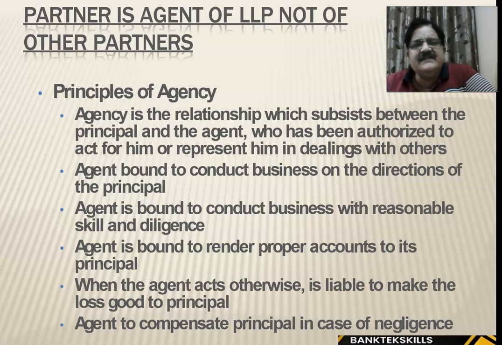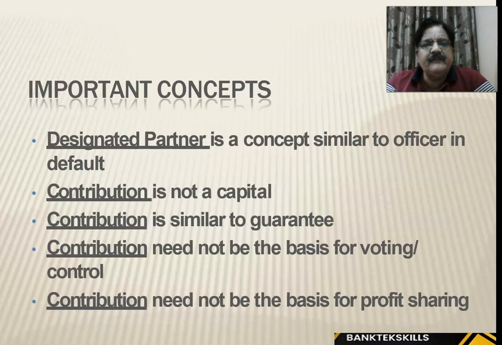Principle of agency. Agency is a relationship that sits between the principal and the agent. Agent is bound to conduct business according to the directions of the principal. The agent is who? He is the partner. Agent is bound to conduct business with reasonable skill and diligence. Agent is bound to render proper accounts to his principal. If the agent acts otherwise, he is liable to make the loss good to the principal. In case of any loss, he has to compensate the LLP. Agent must compensate the principal in case of negligence also, right? Designated partner is a position similar to officer in default.